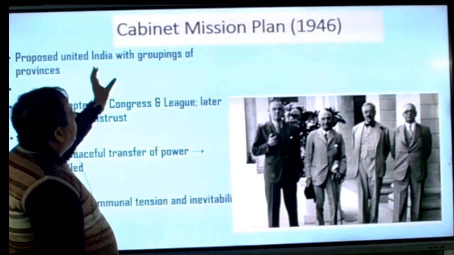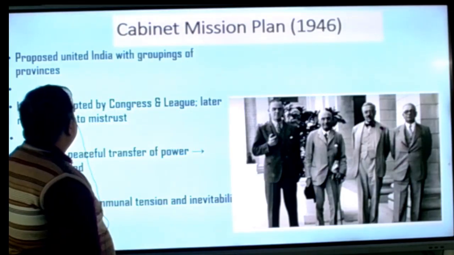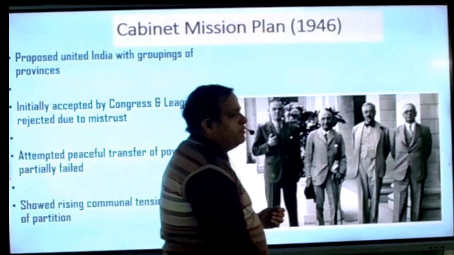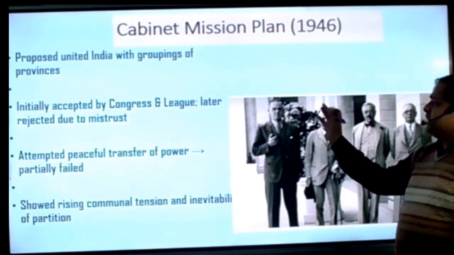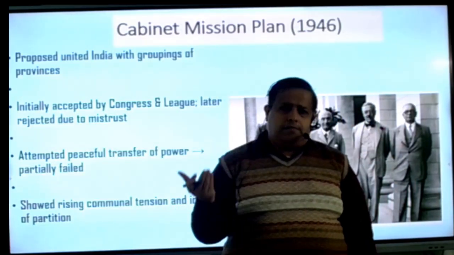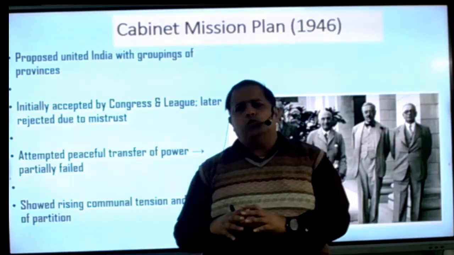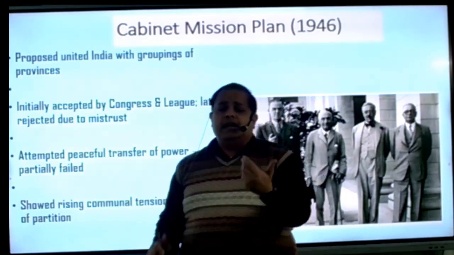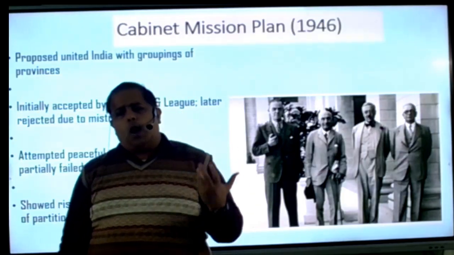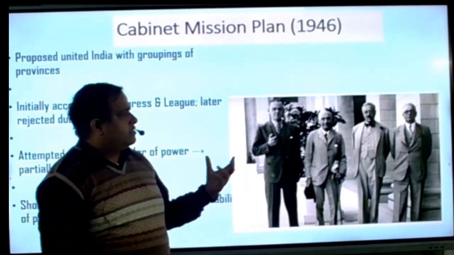So finally the Cabinet Mission Plan arrived. On 24 March 1946, this Cabinet Mission Plan arrived. The Cabinet Mission said that as we arrived in India, we want India to remain the same, so we never thought that division would take place. You both decide how to stop this division. Another thing, they said that the princely states would also be allowed, when we move out, to have the same condition as when we arrived. So many things were said by this Cabinet Mission.